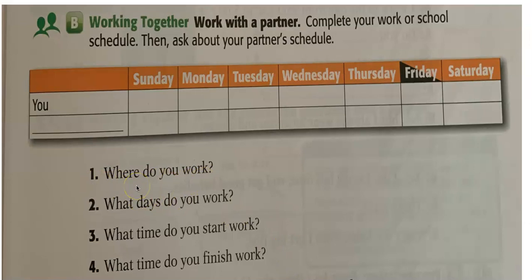Maybe Walgreens, Walmart. What days do you work? Monday, Tuesday, Wednesday. What time do you start work? Start, comenzar. And number 4, what time do you finish? The opposite of start. Start and finish, okay? So stop the video and work on this information.